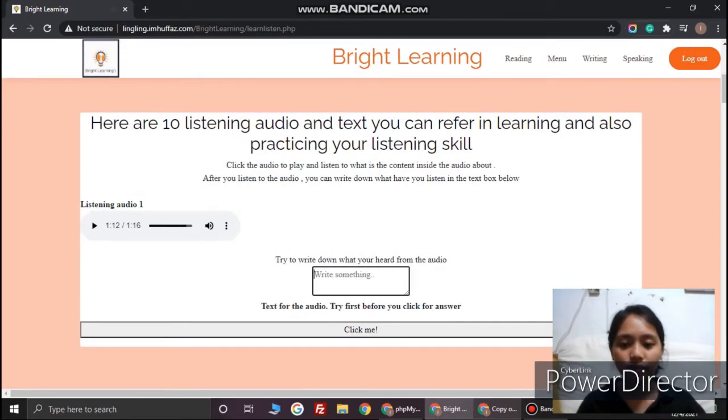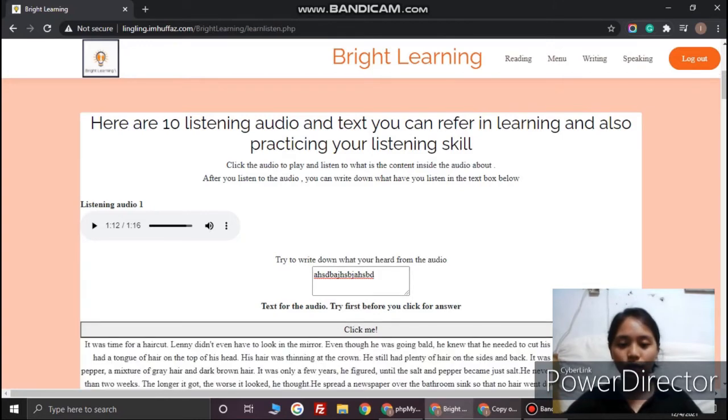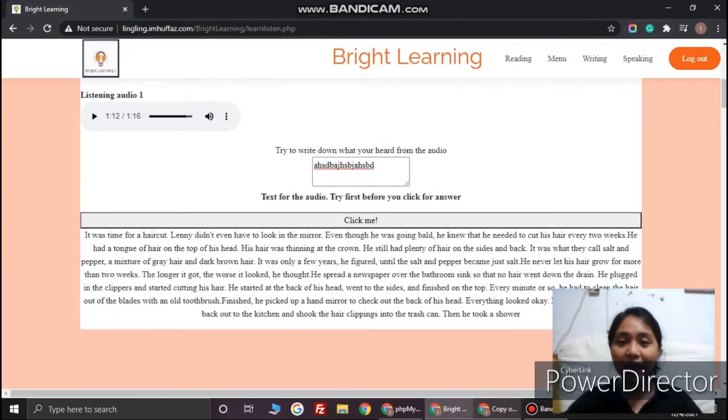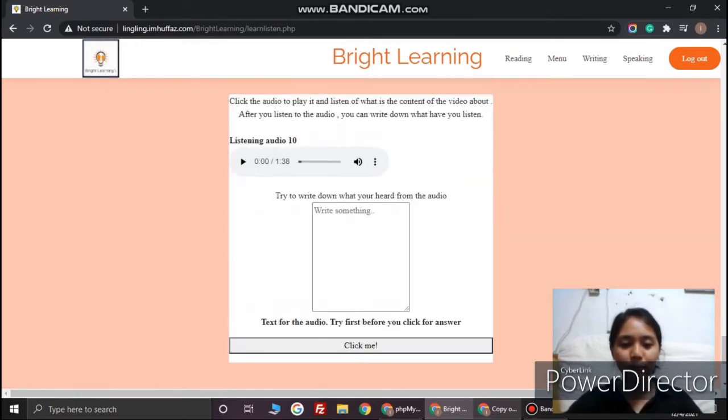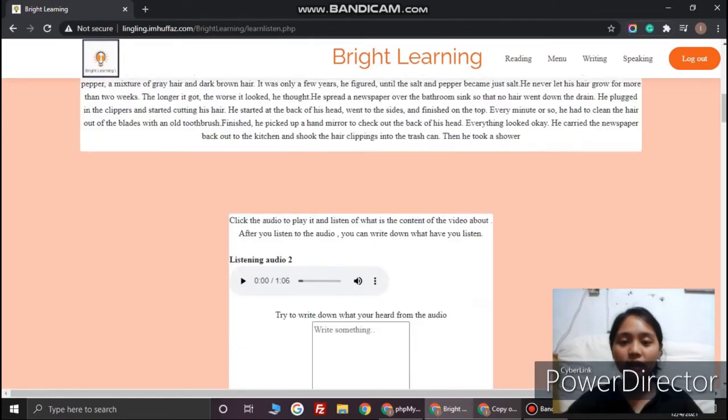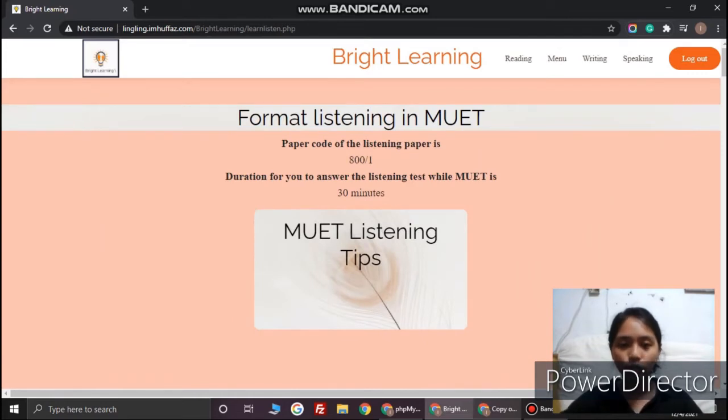At the same time, they listen to the audio. Then they can write down what they heard from the audio. And after that, if they want to know the content inside the audio, they can click this button and it will show the text. Same down below, provided 10 audio and 10 texts also.